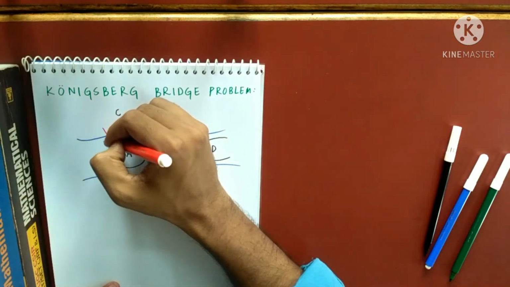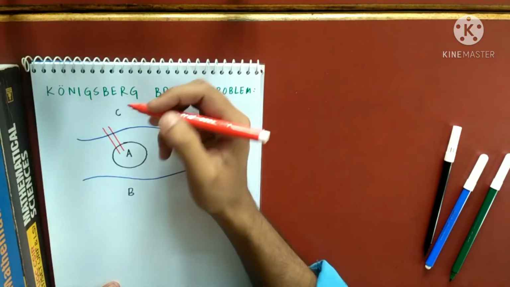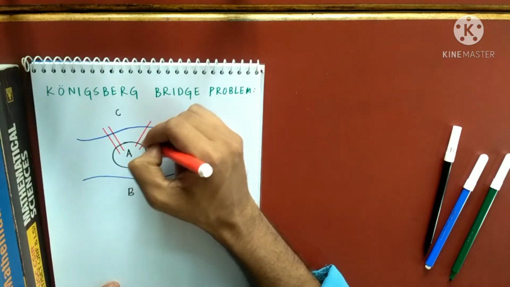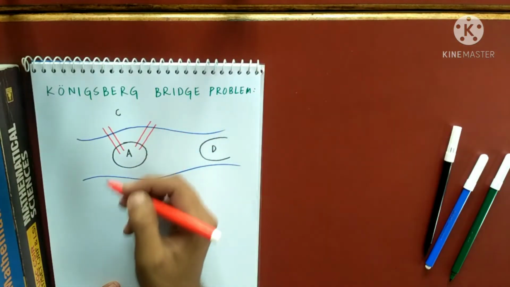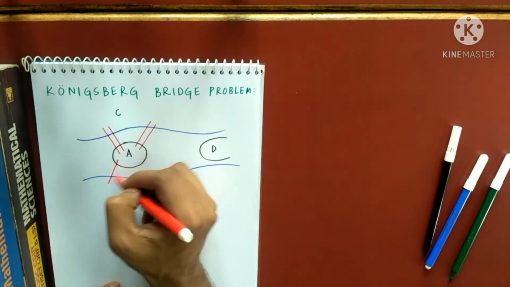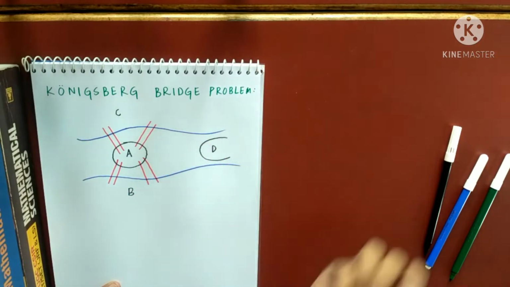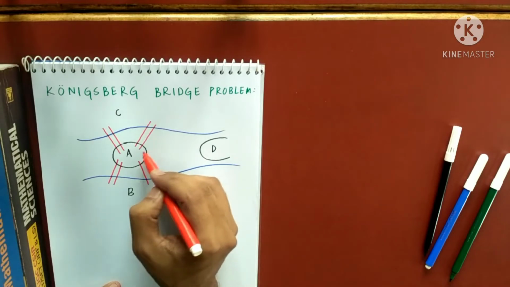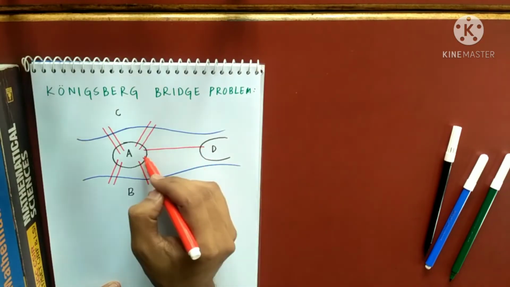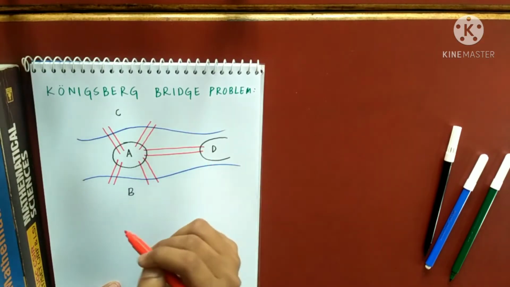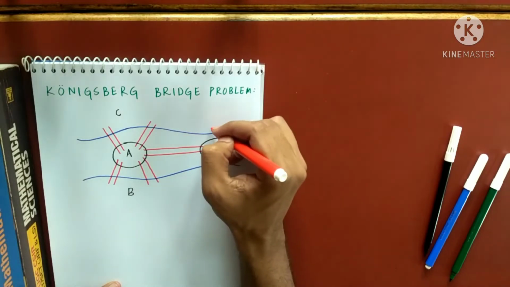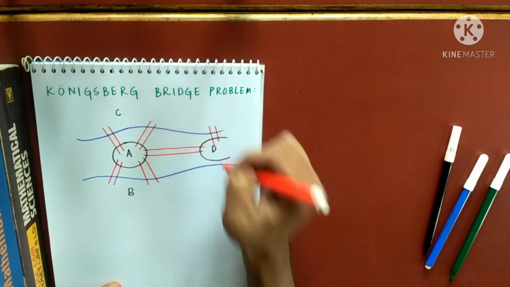There were two bridges here connecting A with C, two more bridges connecting A with B, one bridge connecting A to D, and two more bridges connecting D with the land area C.